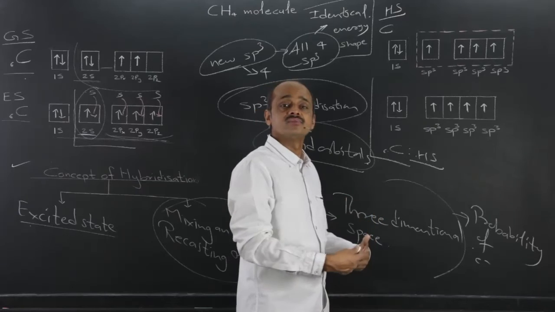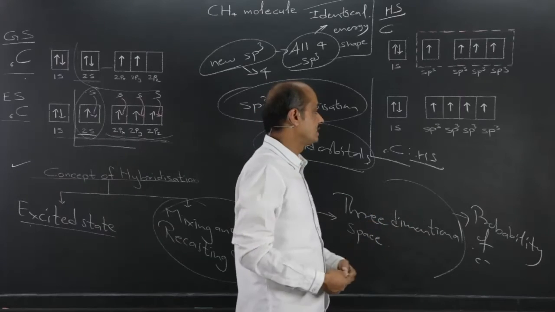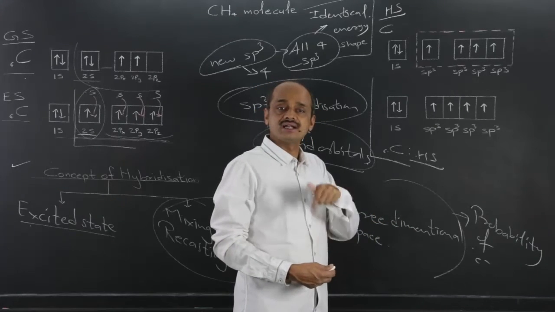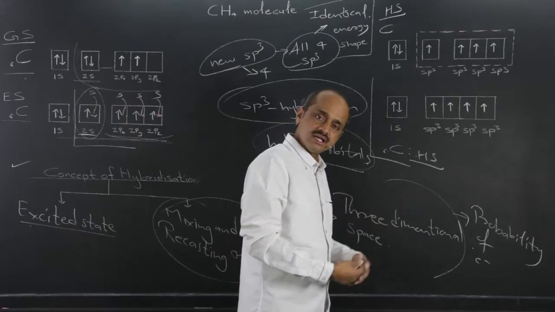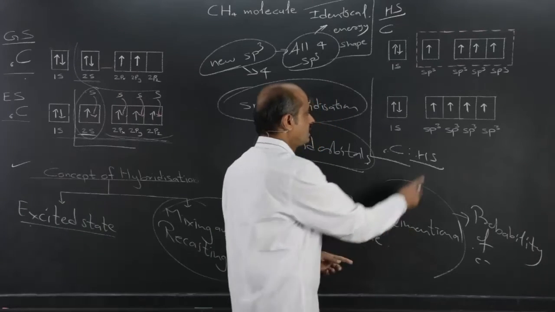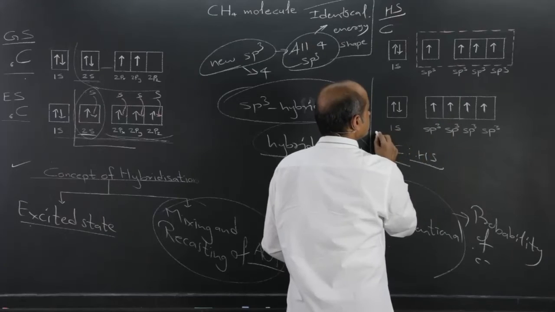But it affects n equal to 2, the outermost shell, and all 4 are now equal from the energy and shape point of view, and therefore no gap is shown. It is shown in this fashion.